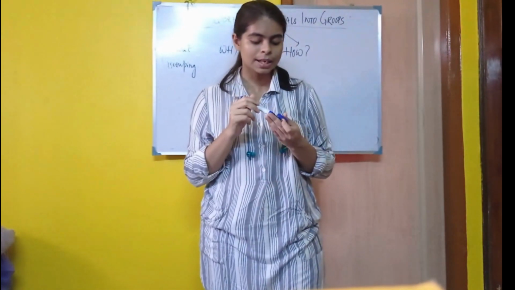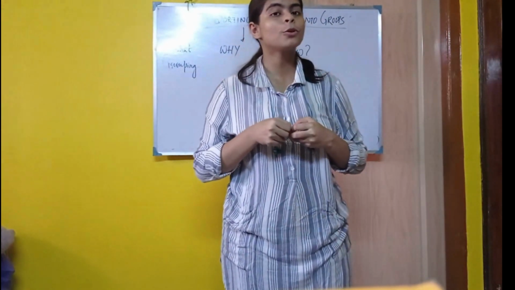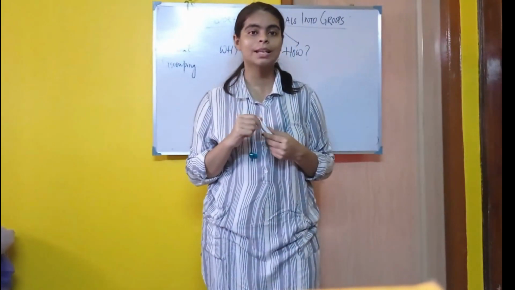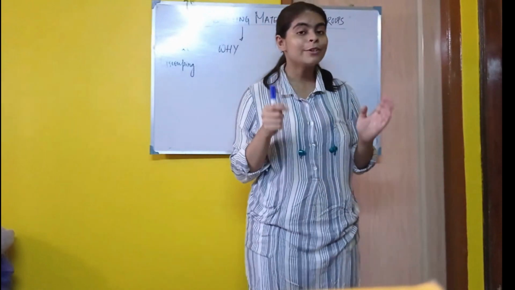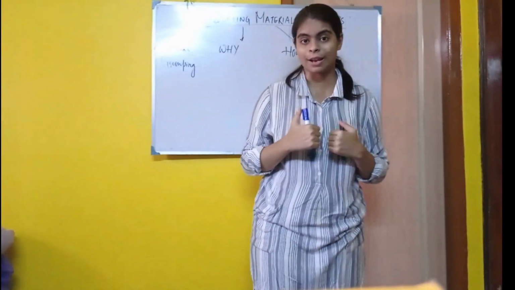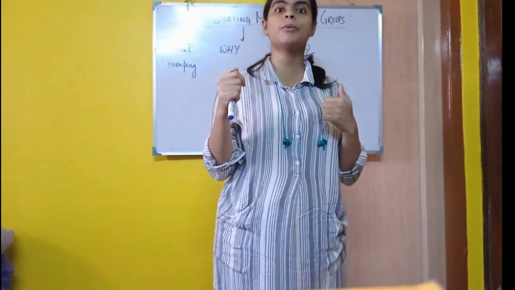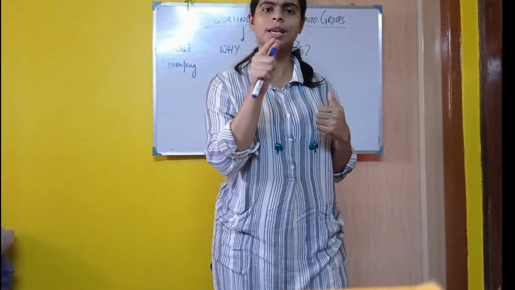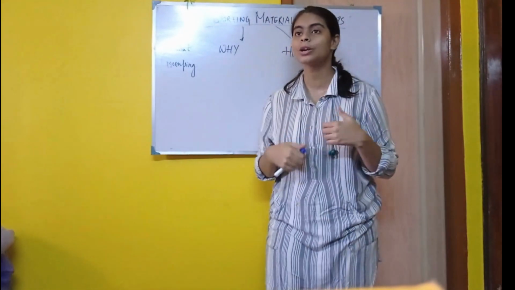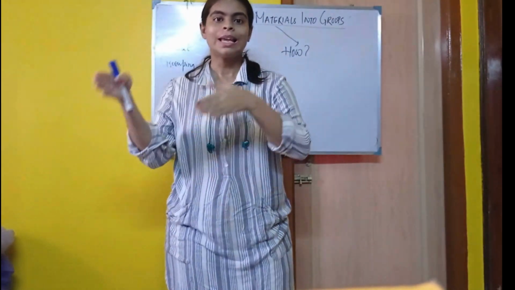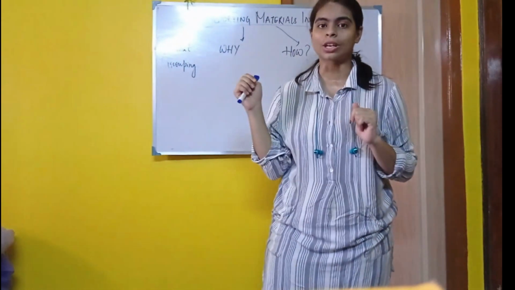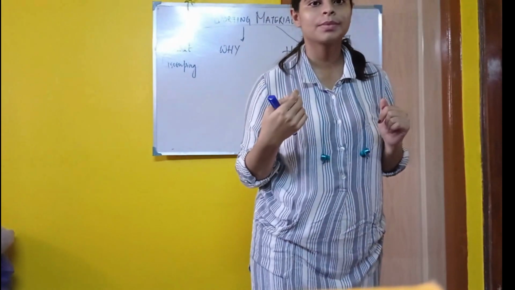If you remember, I have given an example: we keep clothes where? In an almirah. We keep books where? In a bookshelf. That is depending upon their uses, for what purpose they are used, we group them. Food items are kept in the kitchen because they are eatables.